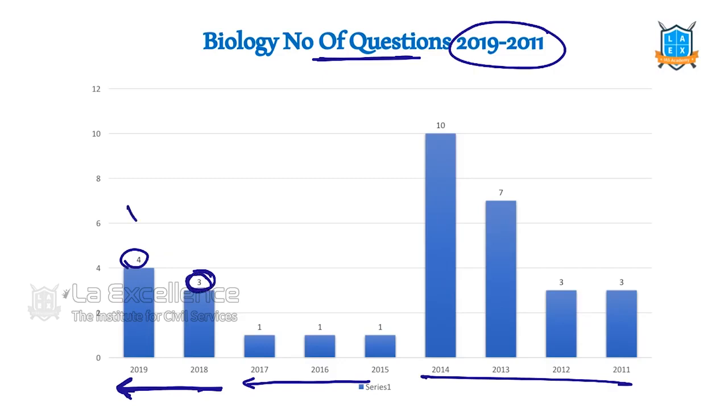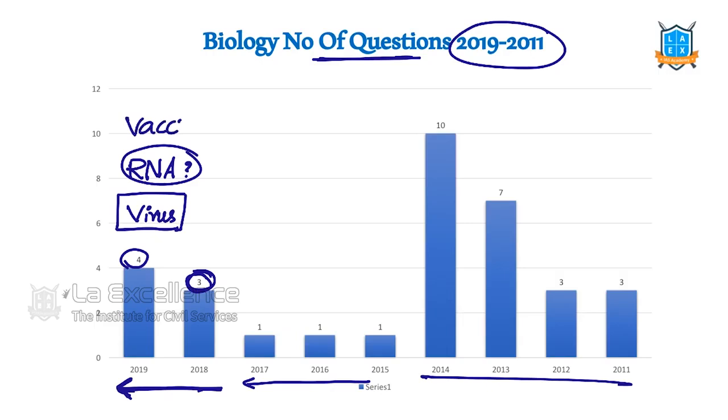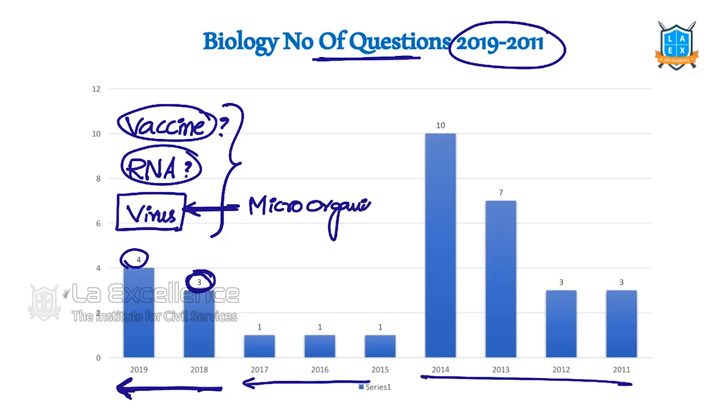For example, now virus. What is a virus? We are reading that corona is an RNA virus. What is RNA? What is an RNA virus? We are reading that there is no vaccine for COVID. What is a vaccine? How is a vaccine developed? These are all part of our biology. For virus, we have a separate chapter called microorganisms, where we read about virus, bacteria, etc. For this, we should follow NCERTs. In your classrooms, you might have observed we are not teaching these basic biology concepts.